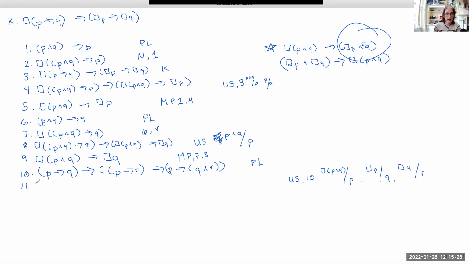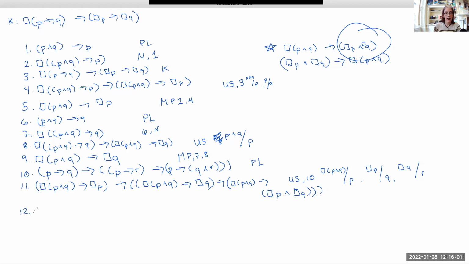So this gets us if necessary P and Q implies necessary P, then if necessary P and Q implies necessary Q, then, can I fit it all? Necessary P and Q implies, not quite, necessary P and necessary Q. And one more parenthesis so that everything matches.